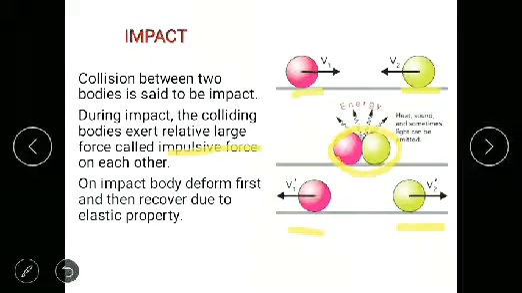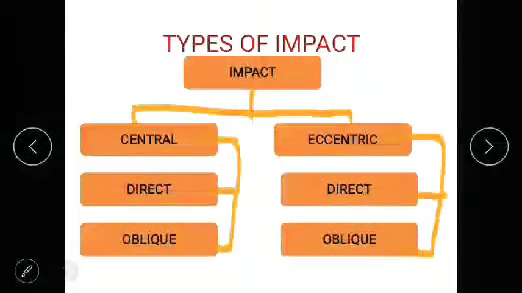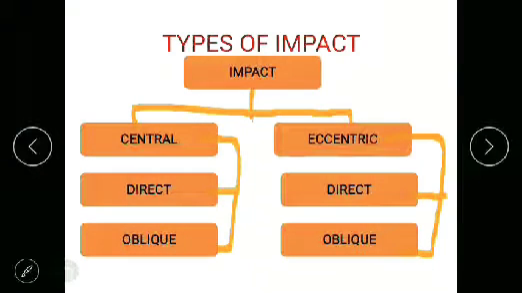So the types of impact. Impact is generally classified into two types, the central and eccentric. These two are again classified into two categories, which are direct and oblique impact. So we are going to discuss this direct and oblique, and how we differentiate the central and eccentric, and direct and oblique.